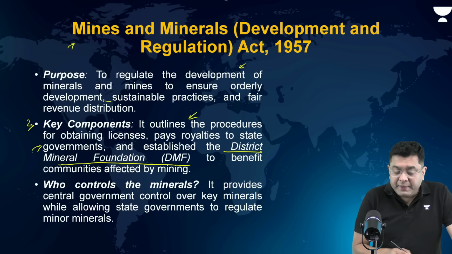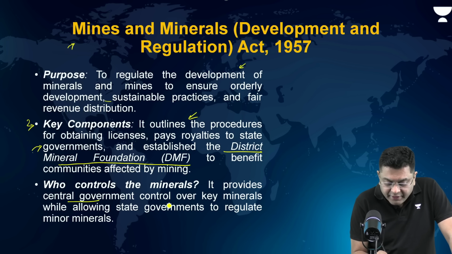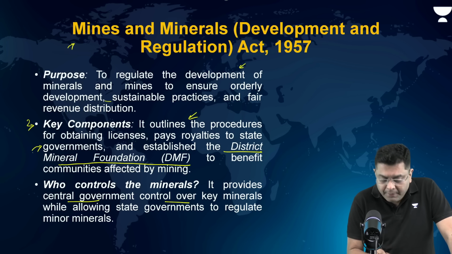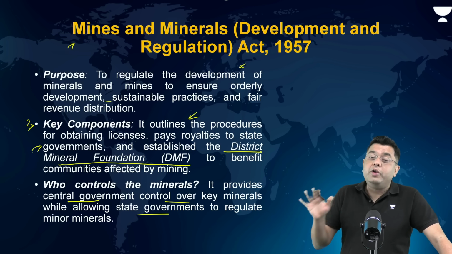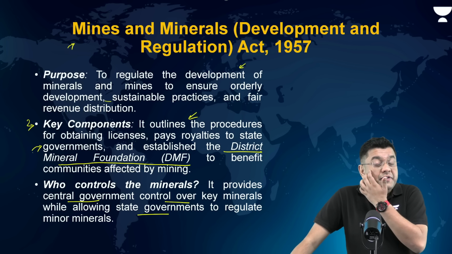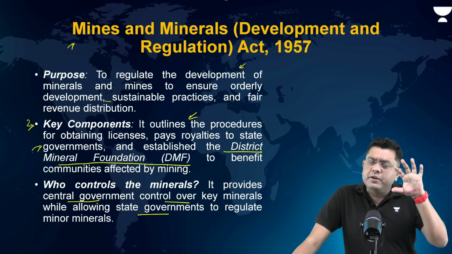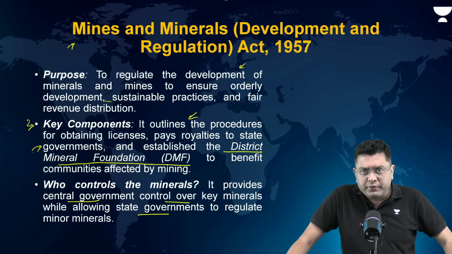Now, who controls the minerals? The central government, as per the Act of 1957, would control the key minerals, while state governments would regulate the minor minerals. As per the 1957 Act, many of the critical minerals were categorized as minor minerals, right?